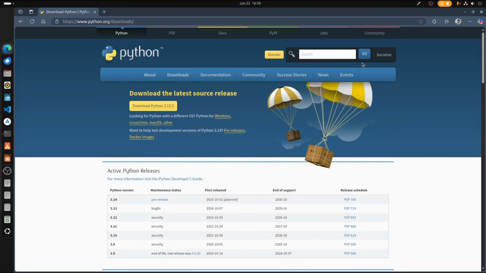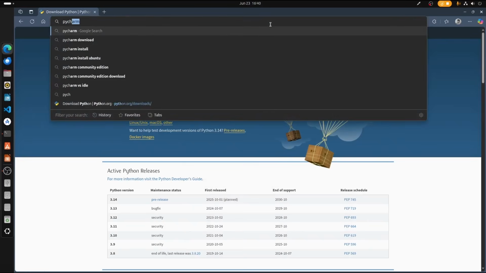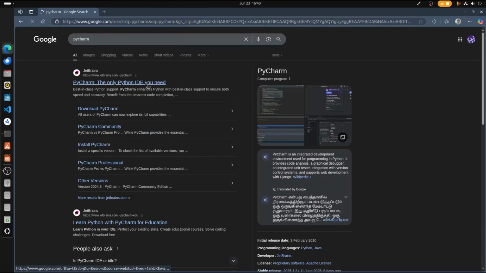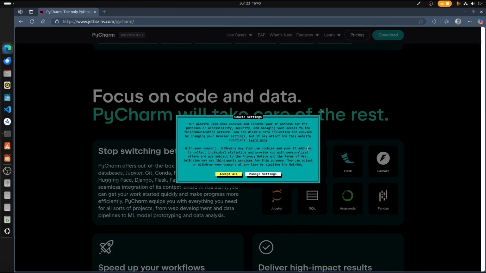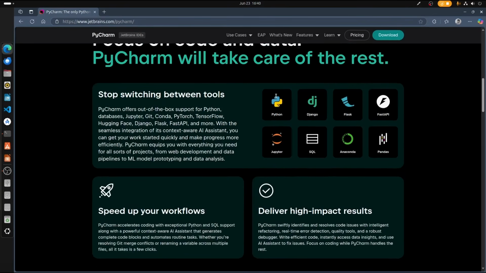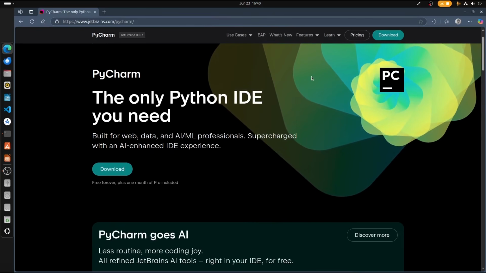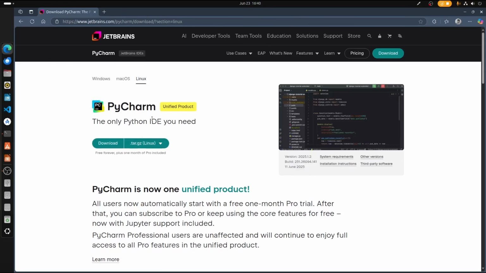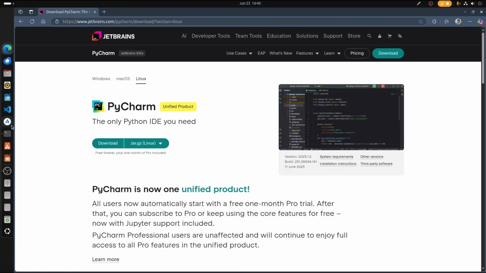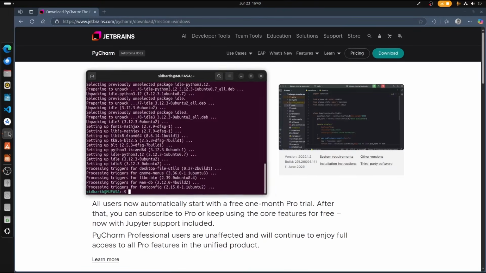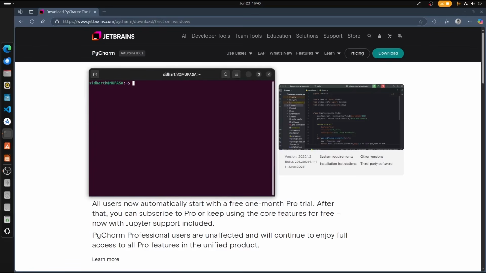In that case we'll be needing an IDE, a full-fledged IDE, and the most commonly used and beginner friendly IDE for Python is called PyCharm. You can go ahead and download PyCharm from JetBrains official website, and PyCharm basically has two mainly used versions. One is for professionals and the other one is called community. The community edition is completely free. You can download PyCharm community edition from JetBrains website. So this is PyCharm, and we can download the Linux file, but I use Ubuntu, so we can download directly from the terminal. But in Windows or Mac you need to download the setup file and install PyCharm. So let me just install PyCharm in my system.